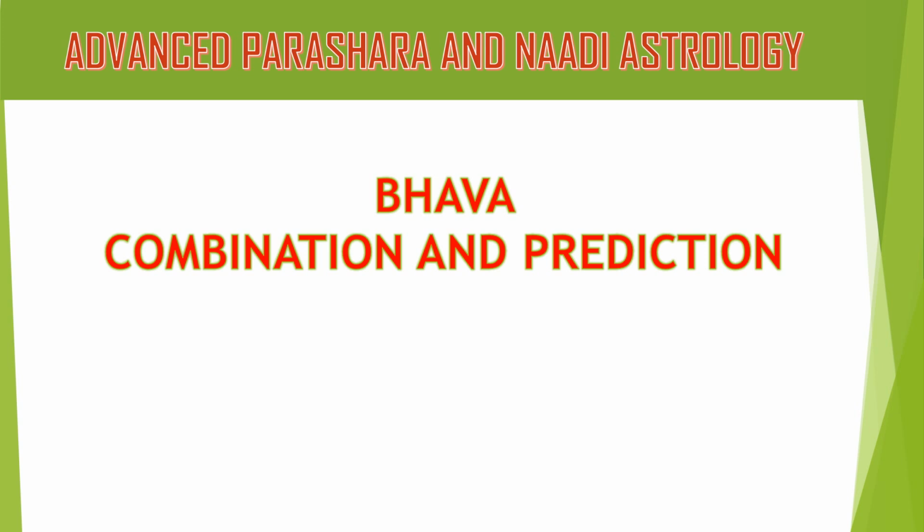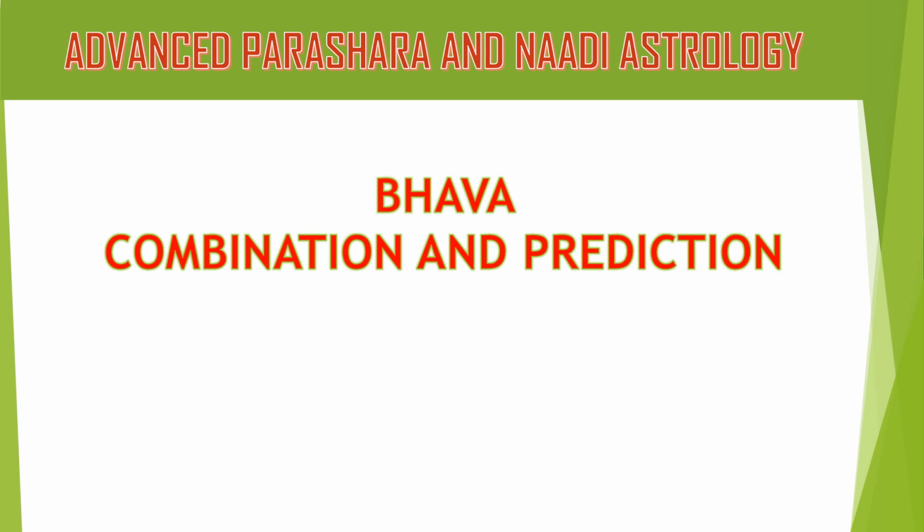The stable planets will give benefits throughout life based on the percentage of the planet. But the unstable planets will only give benefits during the Dasha Bhukti period of the planet, or the transit time in which the unstable planet enters the particular bhava.